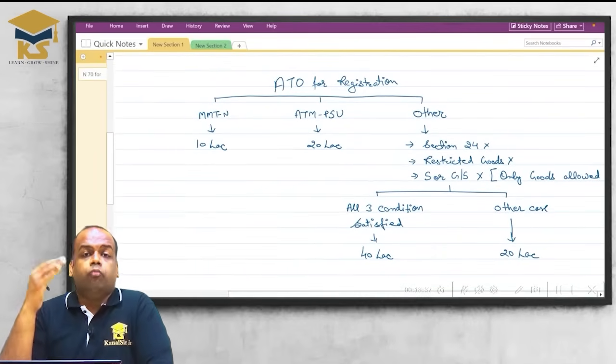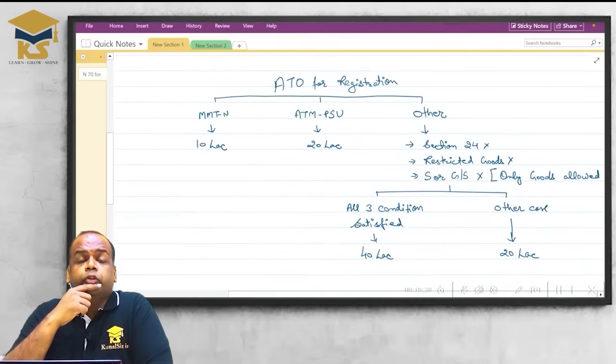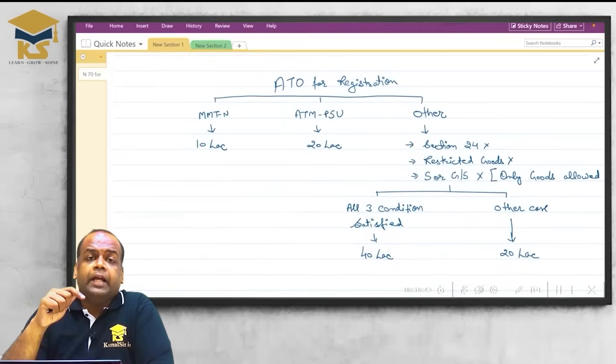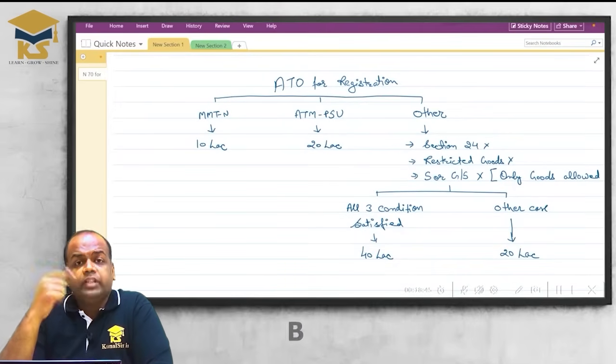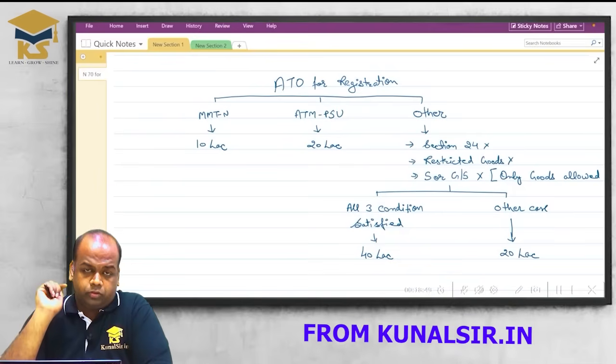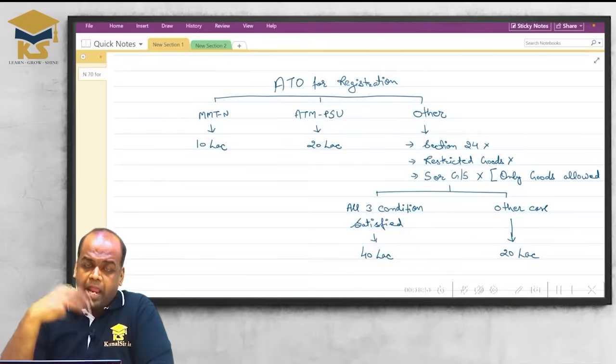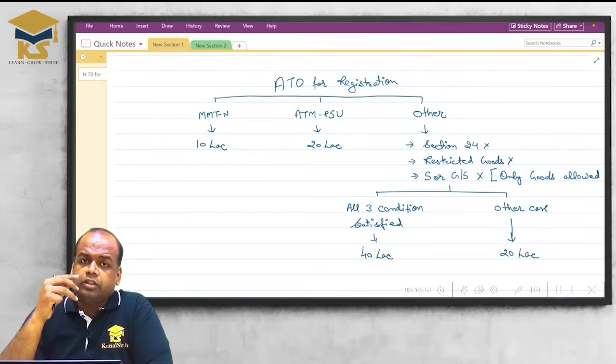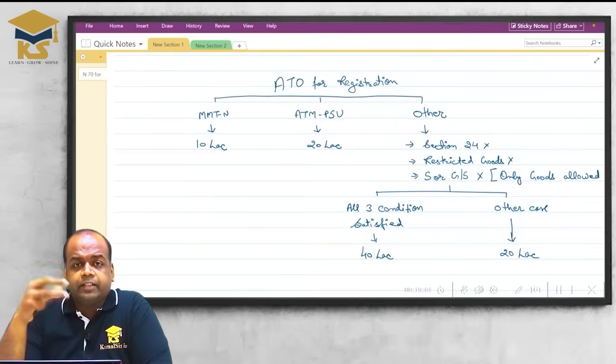Now, what is the aggregate turnover limit for you to get registered under GST? It depends on which state you are supplying goods or services or both from. So I take my example. Am I required to get registered under GST under section 22(1)? What is the threshold limit on me under section 22(1)?